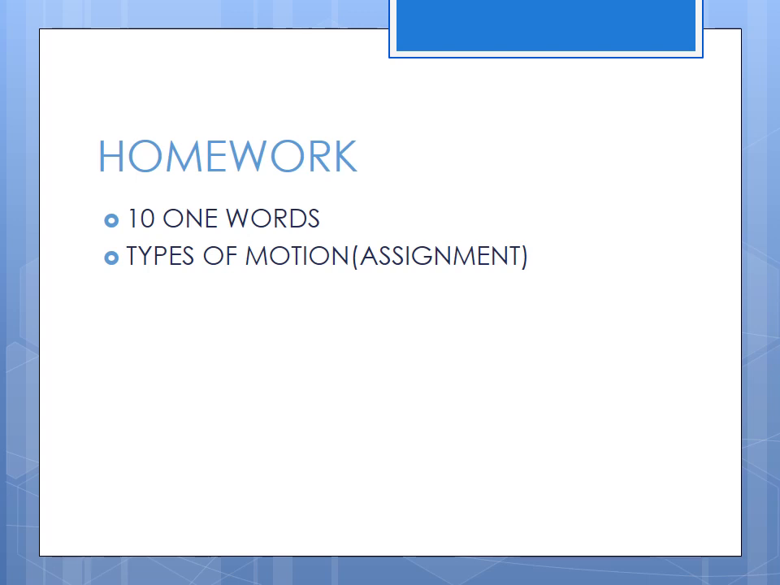Assignment: I will give one assignment. Write neatly and keep it in your file. After that you will submit it in the school. It also carries marks. The assignment is types of motion: linear motion, circular motion, oscillatory motion, random motion, uniform motion, non-uniform motion. Okay children, everybody study this lesson properly.